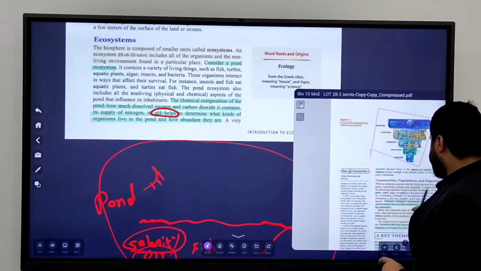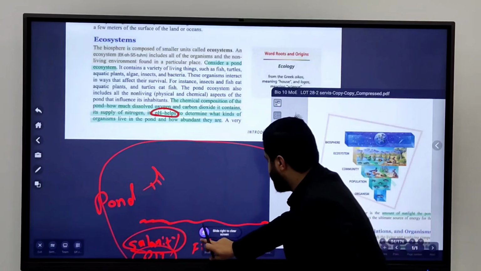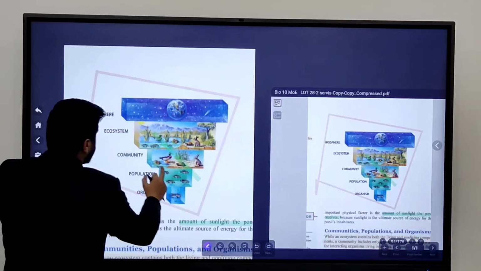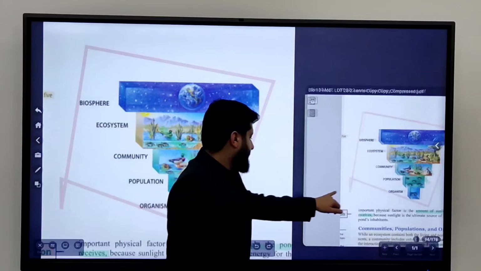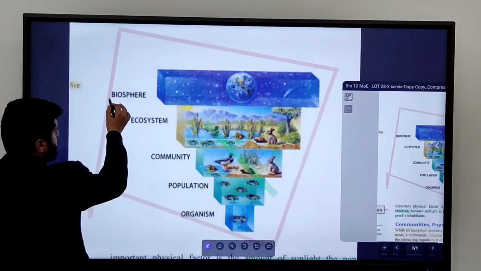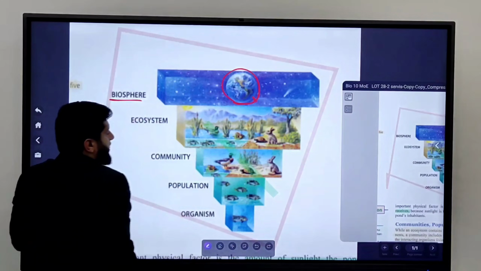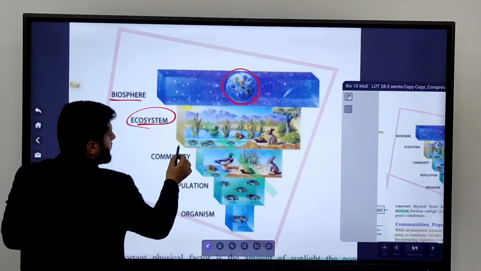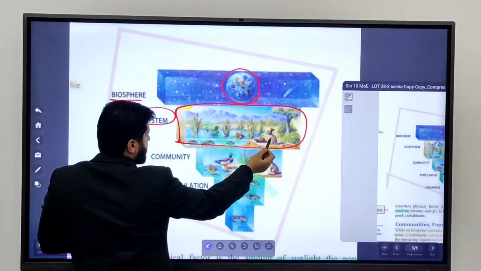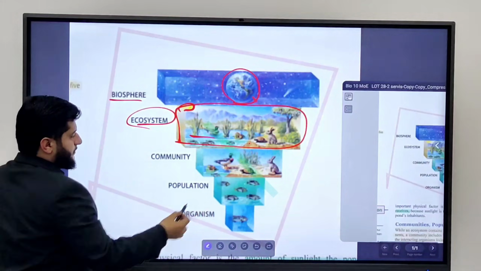Of course, as in this picture we showed you, you can clearly see here the levels of organization. This figure makes it simple to understand them. The biosphere includes the earth from the crust to the atmosphere, and after that the ecosystem, which includes all organisms, living and non-living things in a particular area. Organisms are the living things, and non-living things are like sun, water, soil.